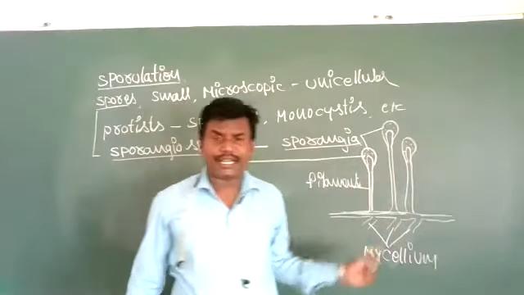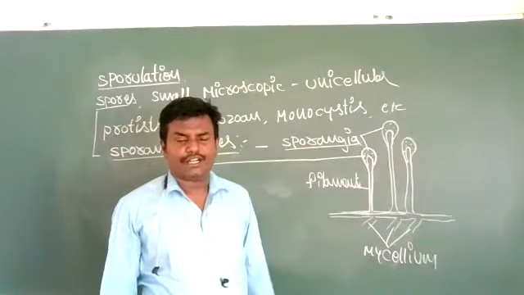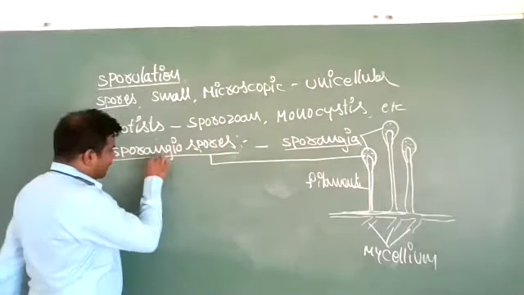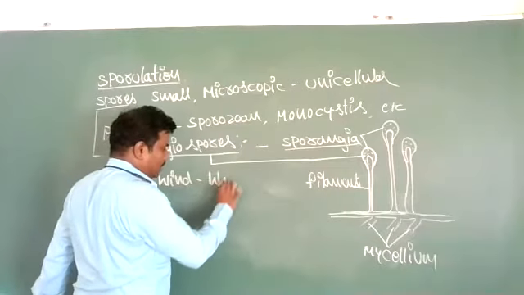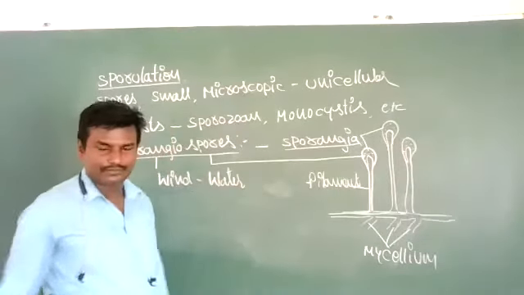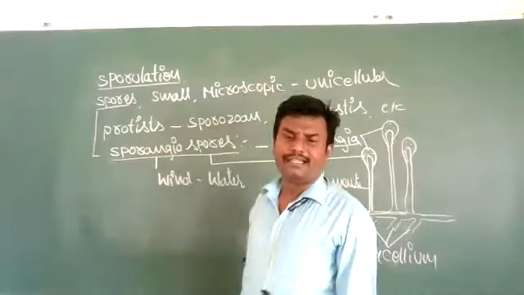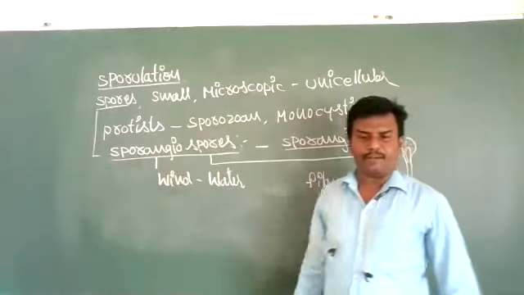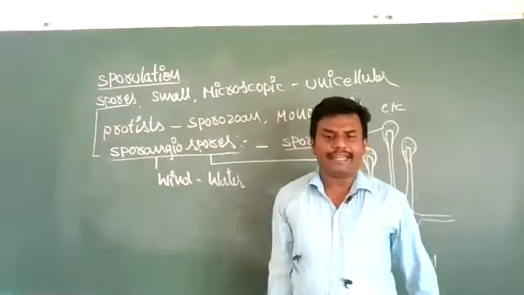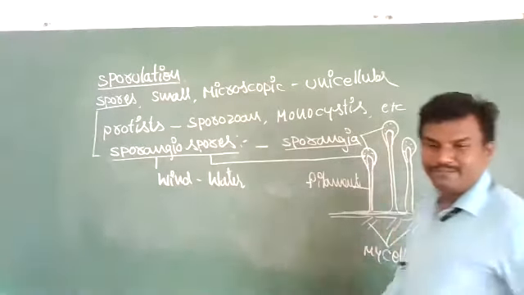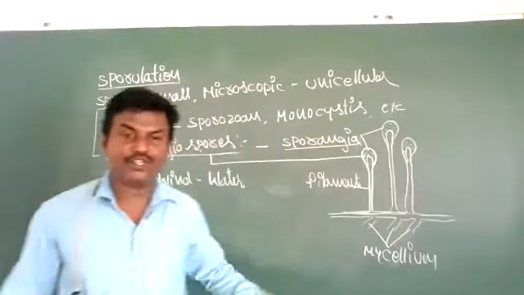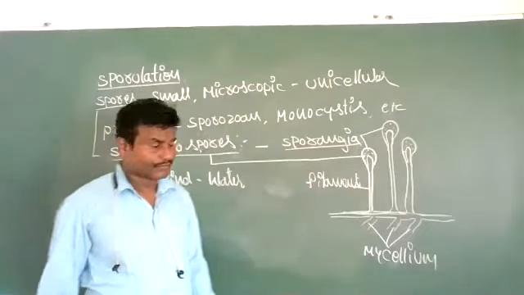These sporangiospores reach favorable conditions by wind and water current. There they germinate and again give new mycelium, new fungi.